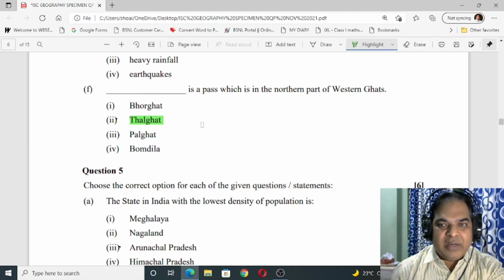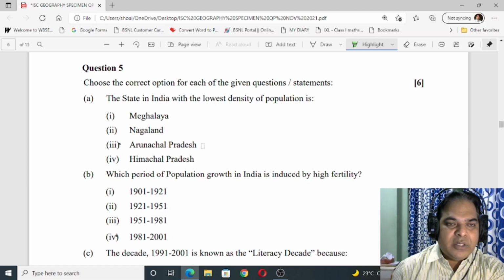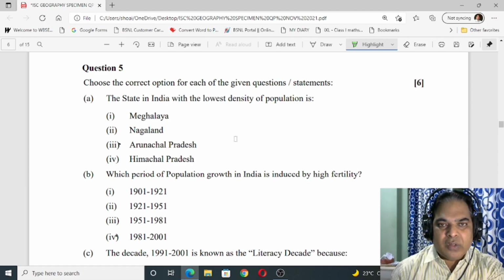Now let us move on to question number 5. Please have patience. Choose the correct option for each of the given questions or statements. The state in India with the lowest density of population is Arunachal Pradesh.